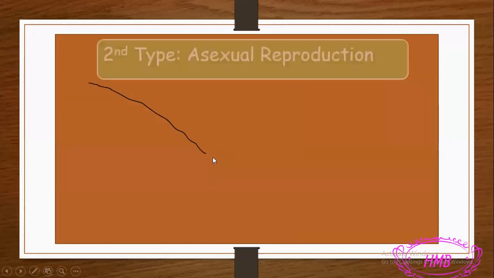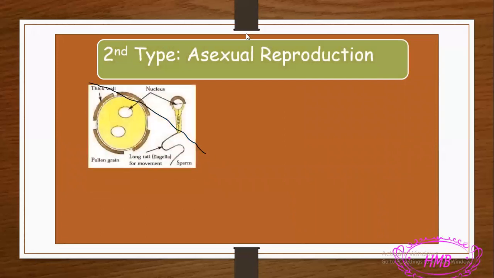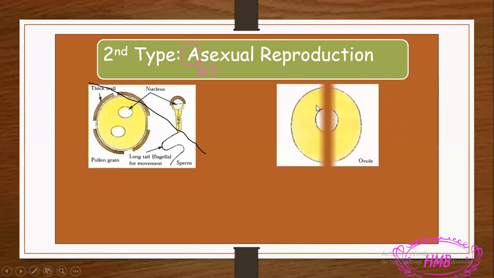Now, today we are going to study asexual reproduction. From its name, asexual reproduction, the A here means not. So, not sexual reproduction. That means it's not sexual, so I don't have any sex cells that are involved in this kind of reproduction.